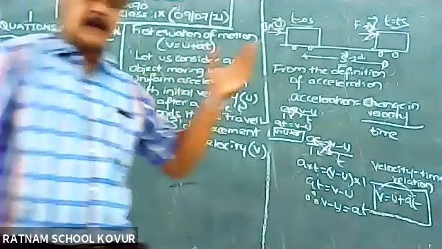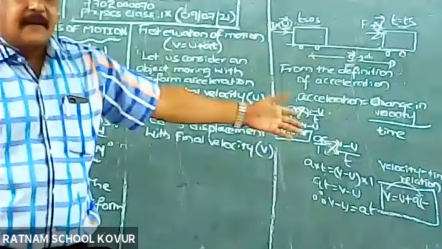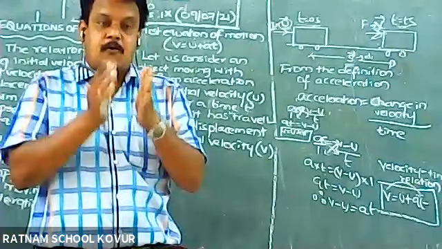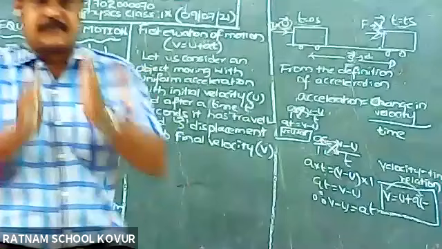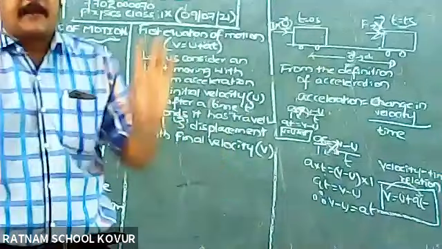Actually, I can teach the second equation, but you will be confused. Shall I go slowly or somewhat fast? Slowly, sir. Within half an hour, I can derive the 4 equations of motion, but you will be confused. That's why I am taking my own time, for your convenience. If I go step by step, you will clearly understand. Tell me any doubt.